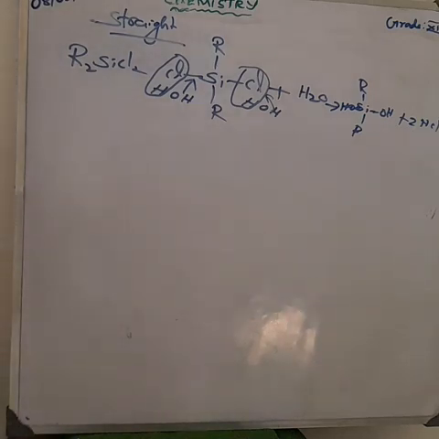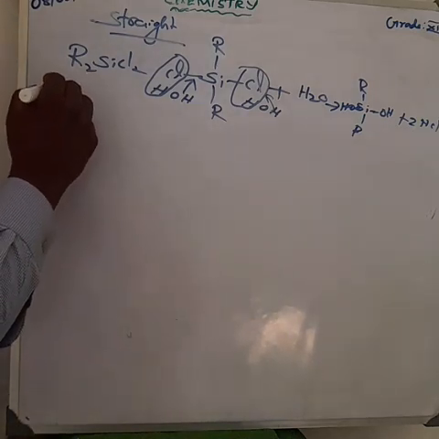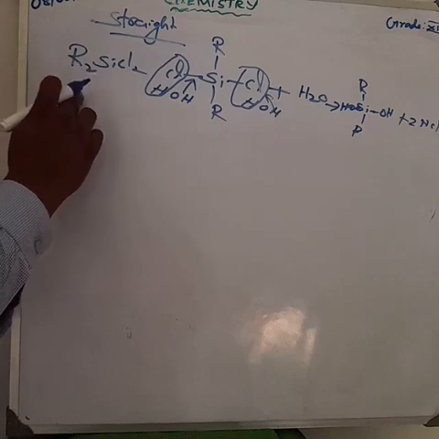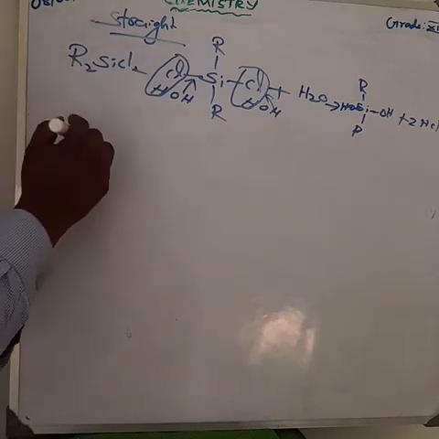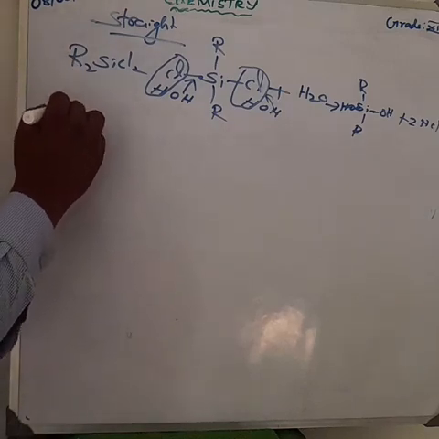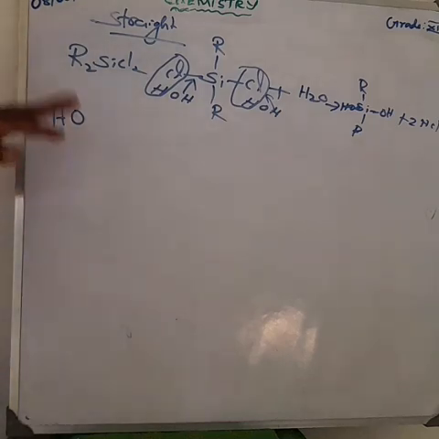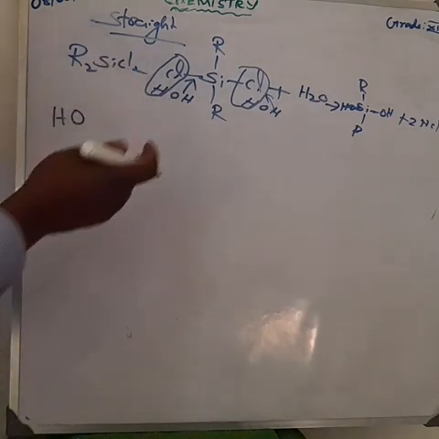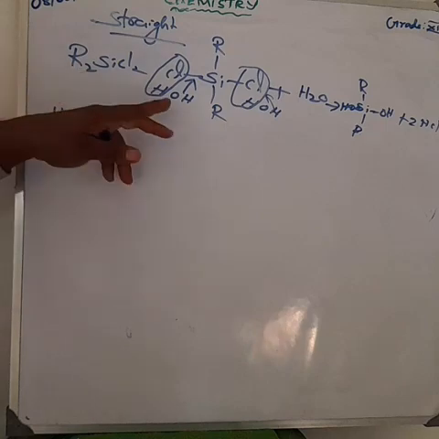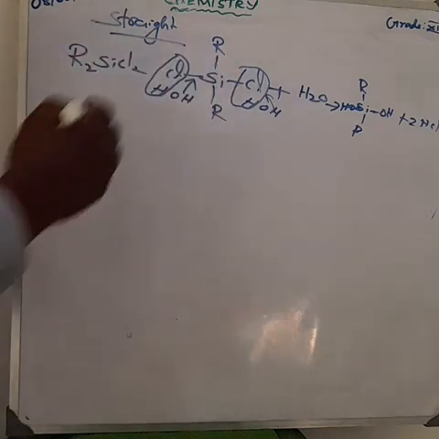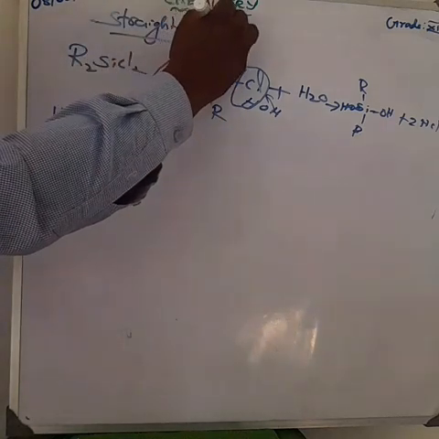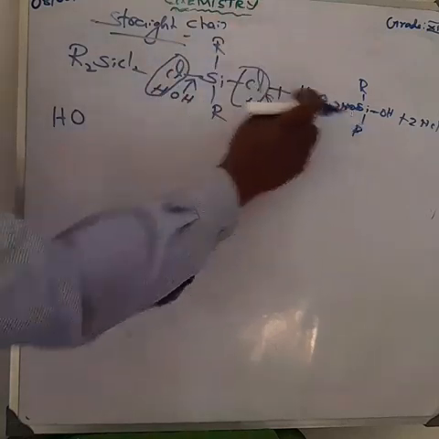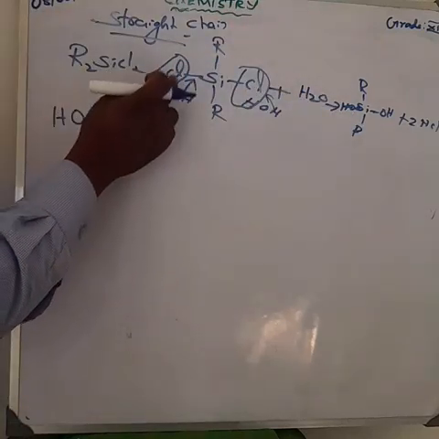Next, I told that R2SiCl2, that is a dialkyl dichlorosilane, on reacting with another compound, dialkyl dichlorosilane, am I right? We get one of the straight chain polymers. Here we are removing the Cl by adding OH.